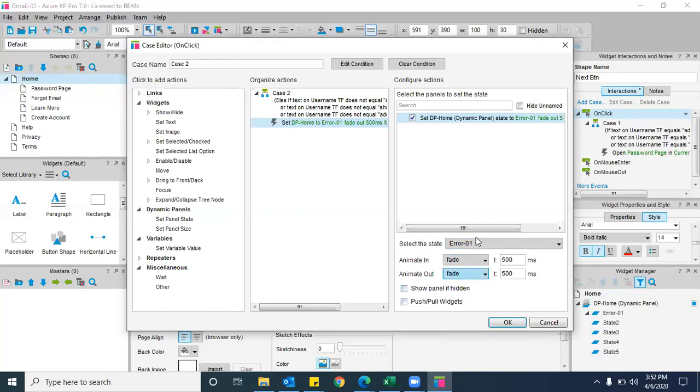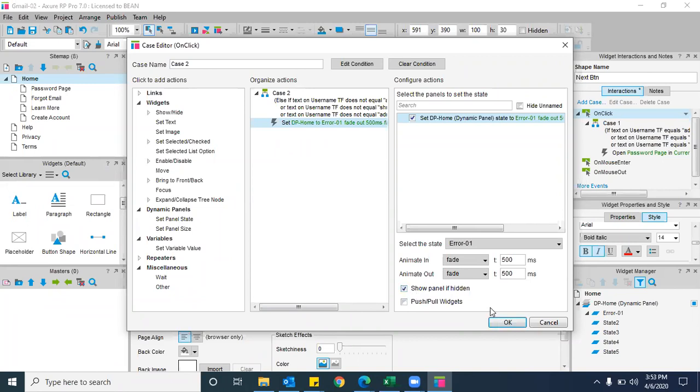But before clicking on OK, please check this box, which is very, very important. If you miss this, you can't see the dynamic panel. See, show panel if it is hidden. Already it is in hidden mode. So if you check this box, then only you are able to see that panel. If you don't check this, you are unable to see that error message. So please ensure this checkbox is selected. It's very, very important.